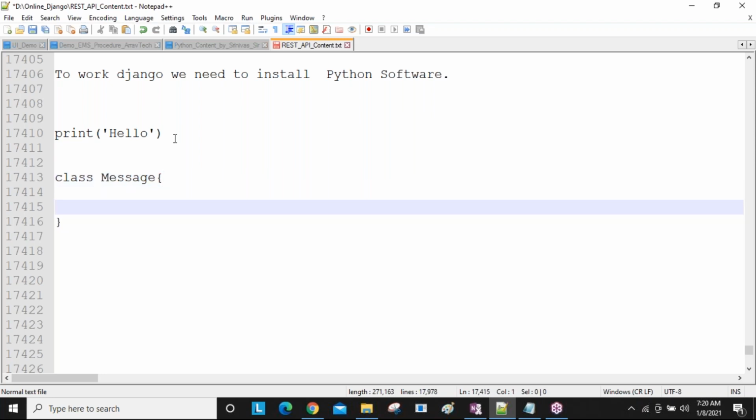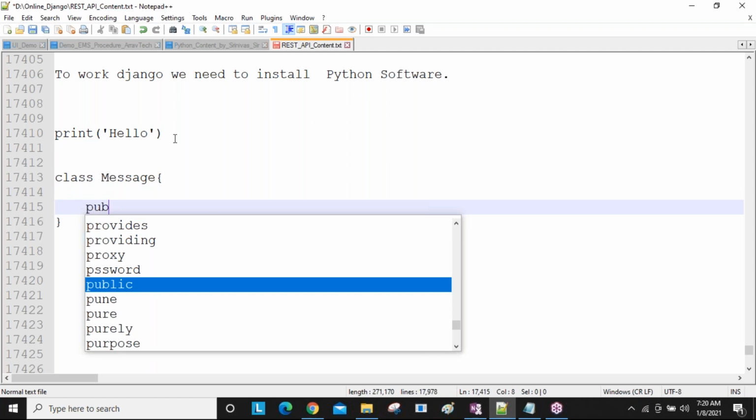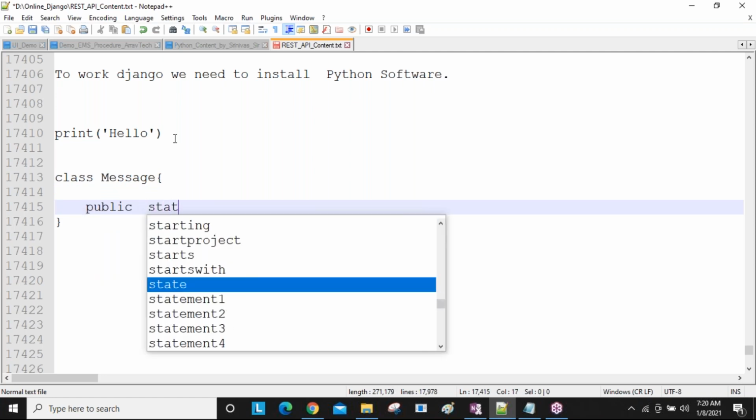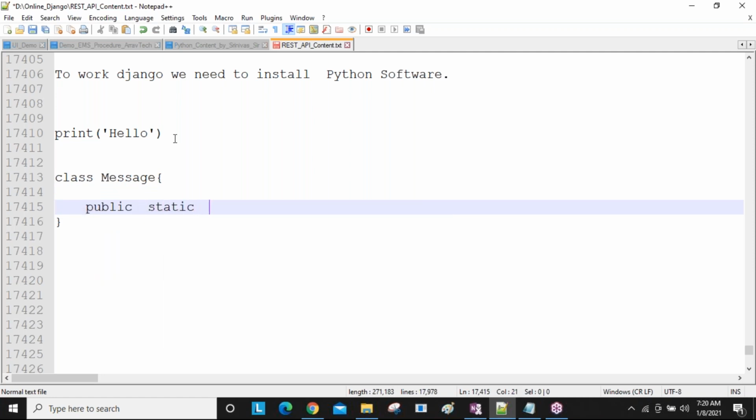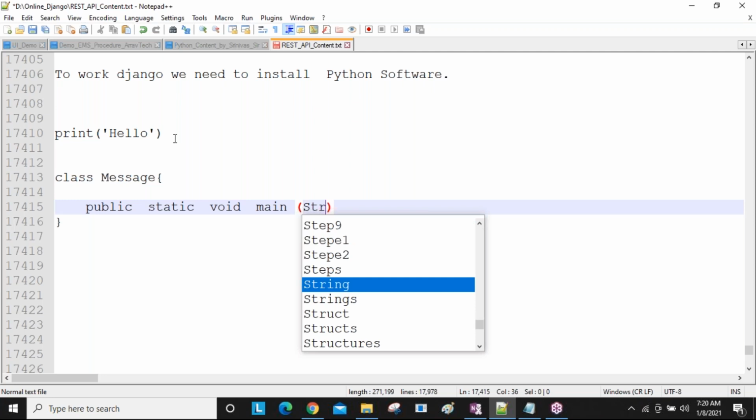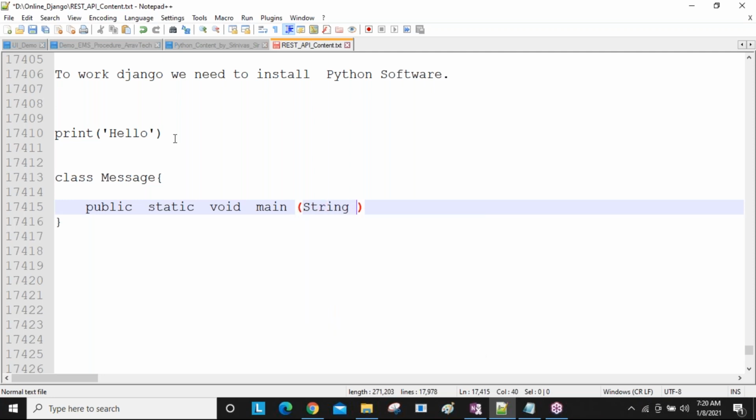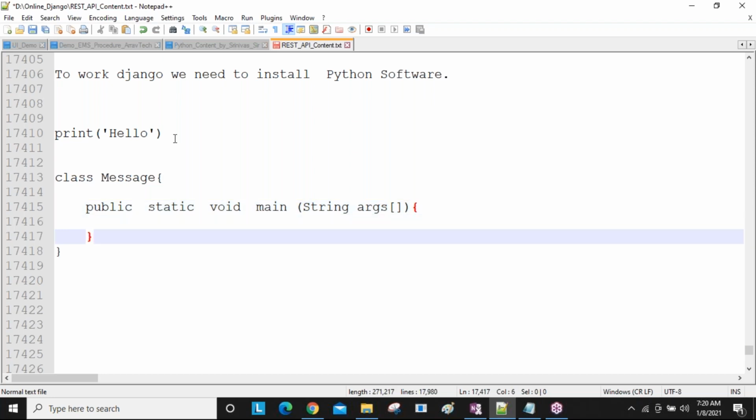Now here they write public static void main. Main is a method. Inside this, String args arguments with a square bracket, and then again a curly brace.